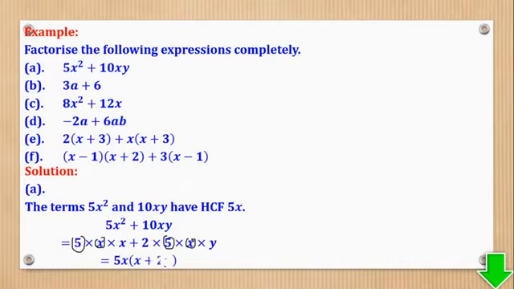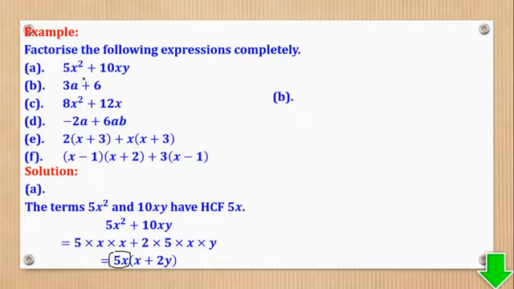Now bring the HCF outside. So bring this one out to come up with this. Now what is left is what you write inside the bracket. Here it is only this which is left. That's what you write here. Then you go to the sign which is plus. Now here there is 2 times y. That is why you see here 2y. And you know something? We have factorized. And that is called factorizing completely. Factorize completely means what is outside is the HCF.